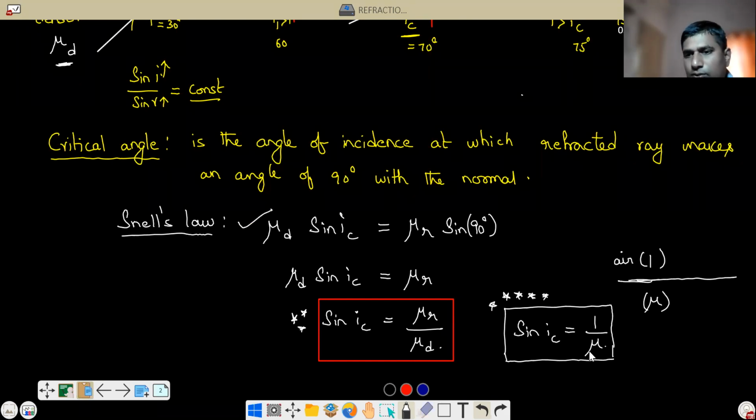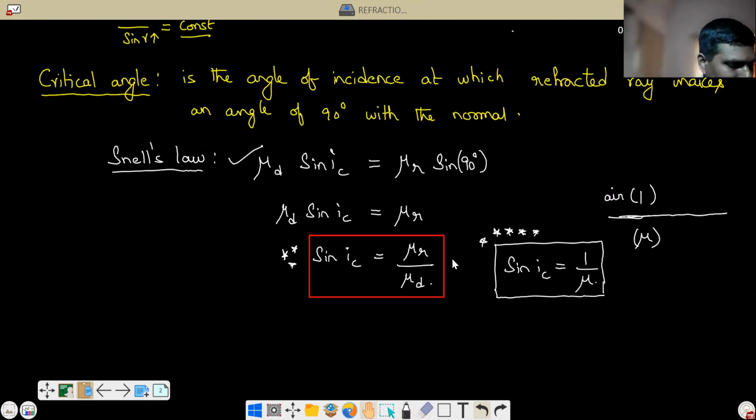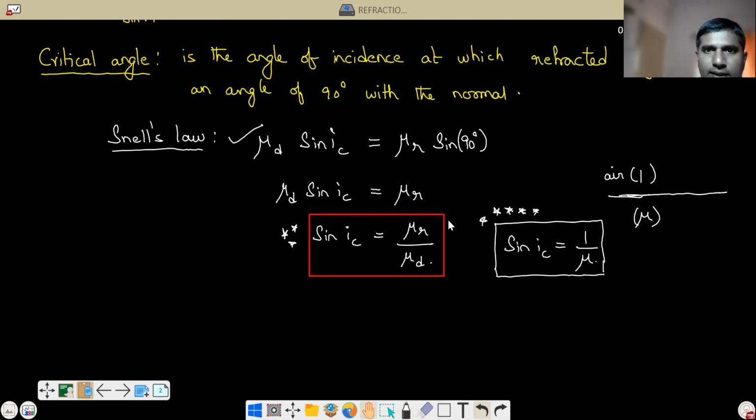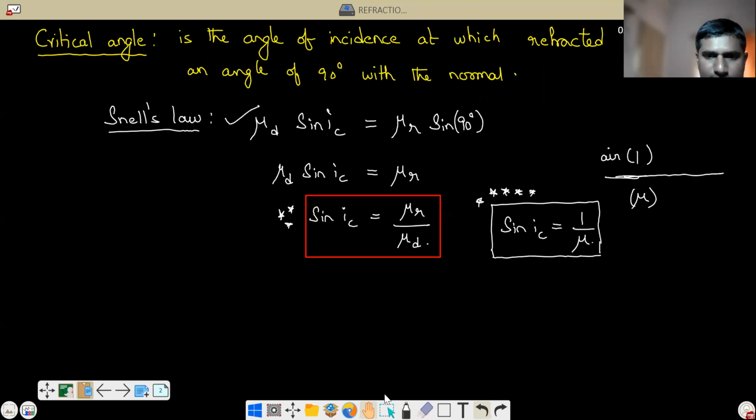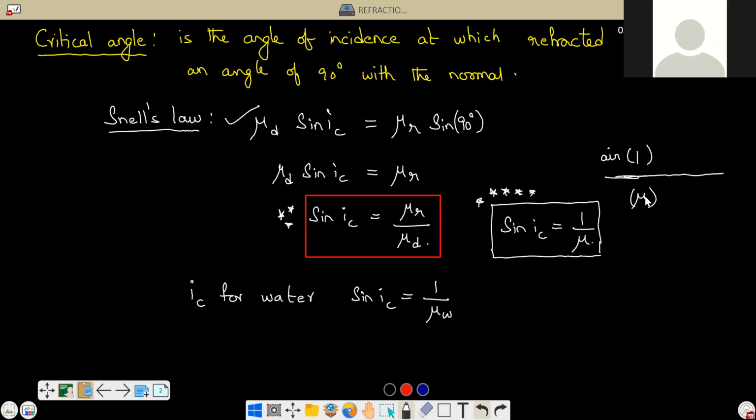Sin IC is equal to 1 by mu. Please remember this one. This is called the critical angle. And the critical angle for water: sin IC for water is equal to 1 by mu of W, where I am assuming the ray is going from water to air.